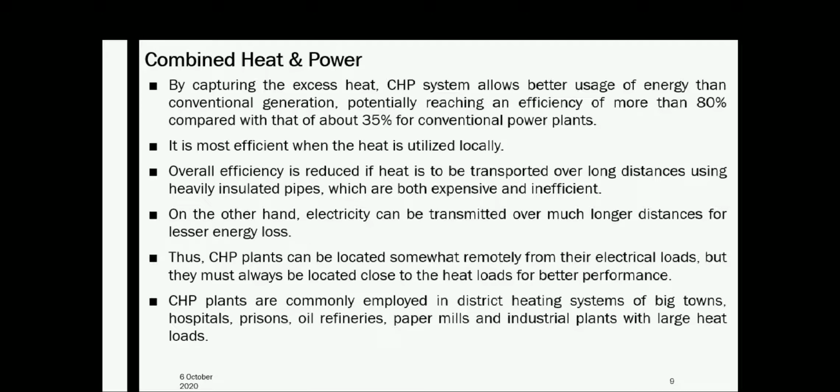So by capturing the excess heat, a CHP system allows better usage of energy than conventional generation, potentially reaching an efficiency of more than 80%, compared with about 35% for a conventional power plant. That means in a conventional power plant, the efficiency will mostly be 35 to 50%. But the major losses are in the form of heat energy. In the CHP system, that heat energy can be recovered and utilized for some heat loads. So the entire power plant efficiency will be increased up to 80%.